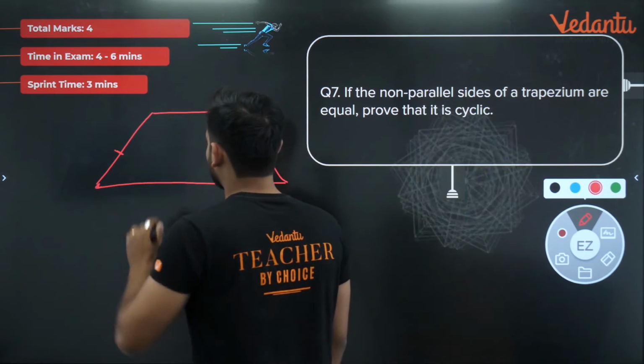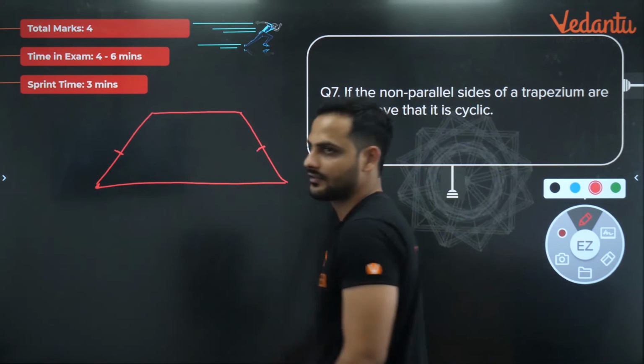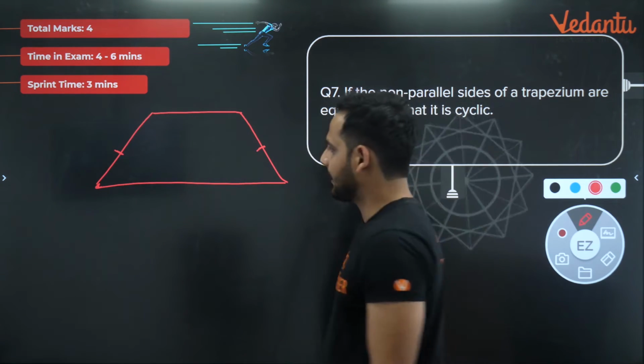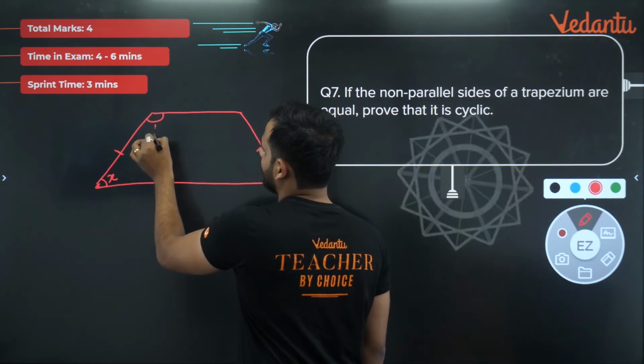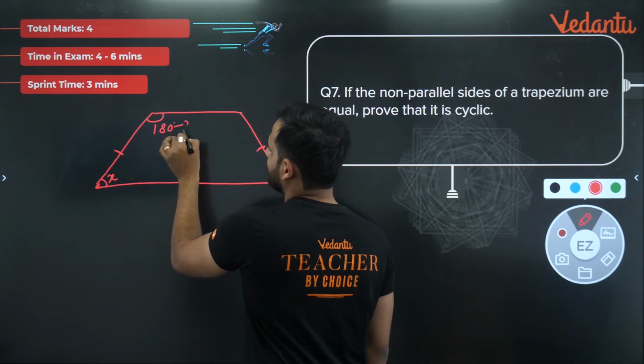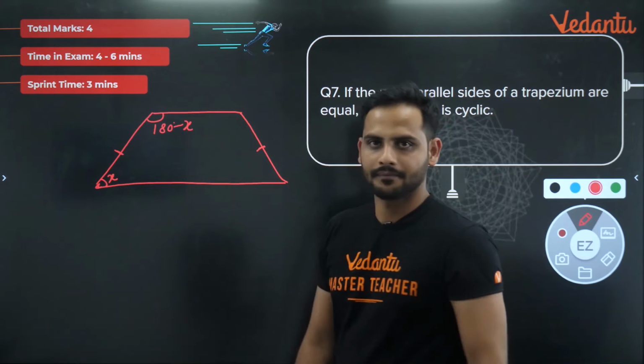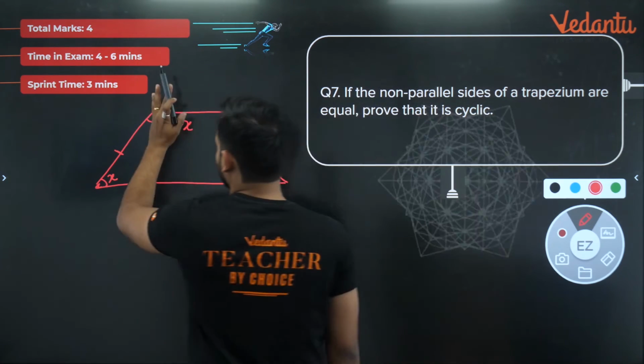Now first thing, bacho, I know these two are the parallel lines. These two are the parallel lines. So if this angle is x, this angle, whole angle will be 180 minus x. Correct? Now, or let's do one thing.